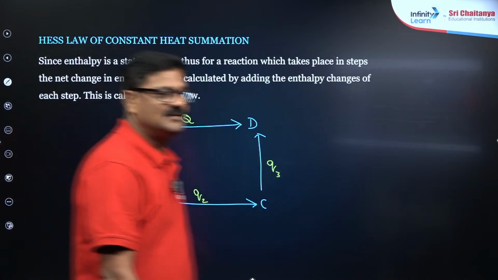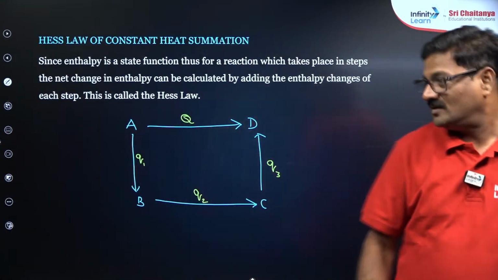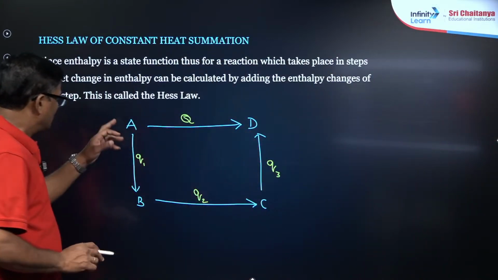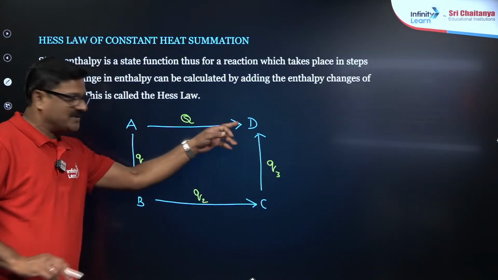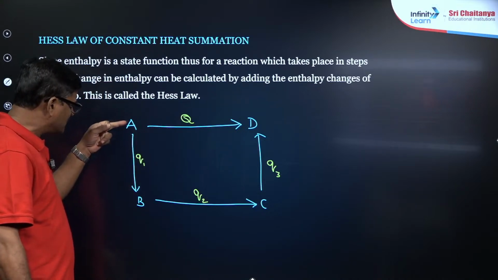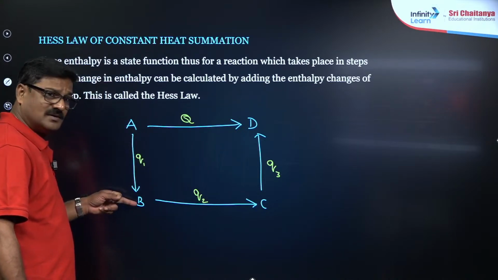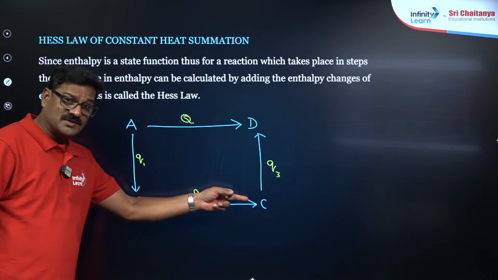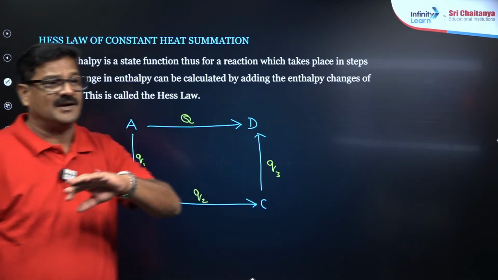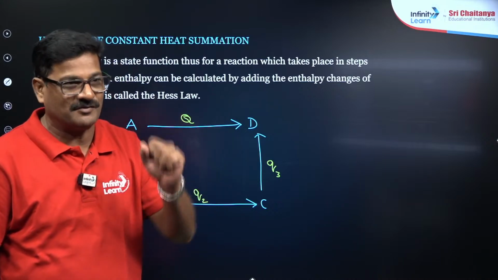Yes. Now what does this Hess law want to say? The reaction is taking place in a single step, A to D. The reaction is taking place in A to B, B to C and C to D.